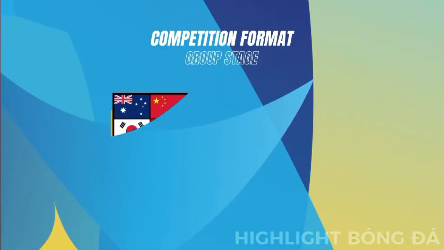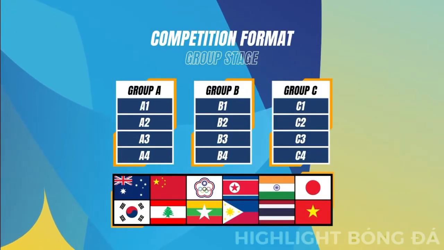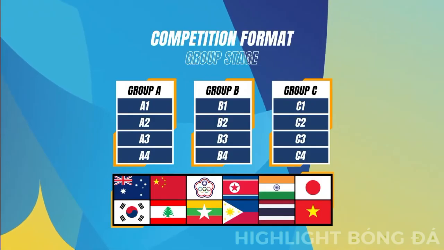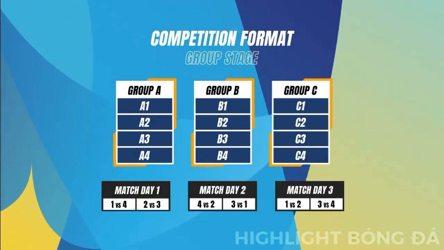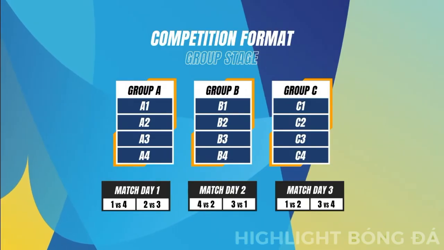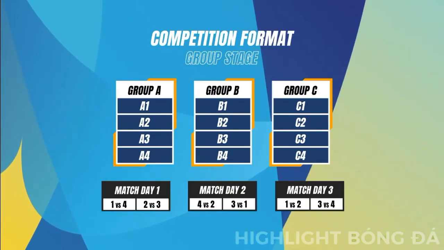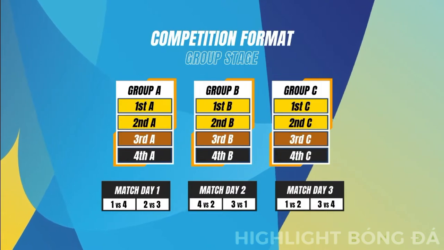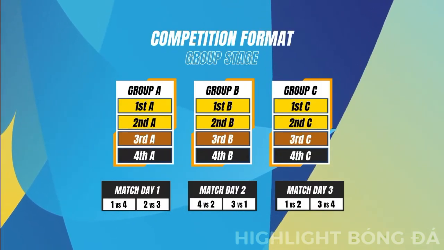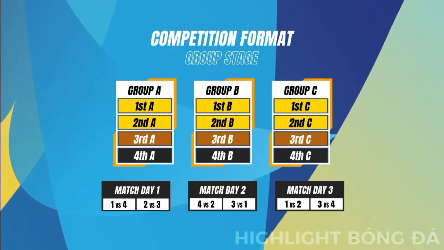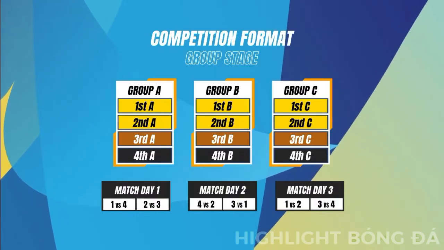Group stage. 12 participating teams will be divided into 3 groups of 4 teams each, with each group to be played in a centralized league format. The following match sequence shall apply for the group stage. The number designates the position drawn in each group. Following the conclusion of the group stage, the first-placed and second-placed participating teams in each group, as well as the 2 best third-place participating teams among all groups, 8 teams in total, shall qualify for the knockout stage.